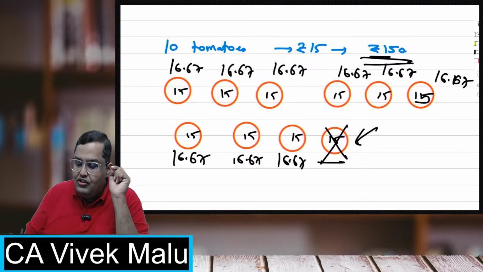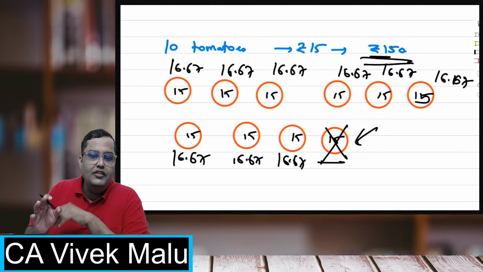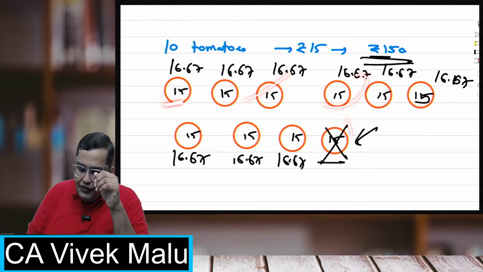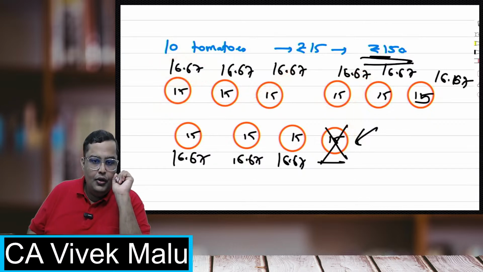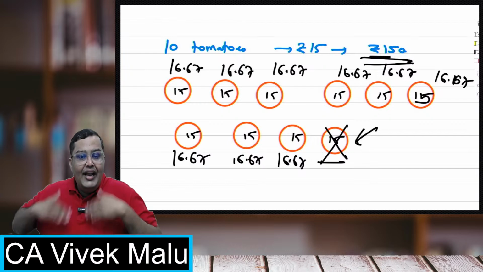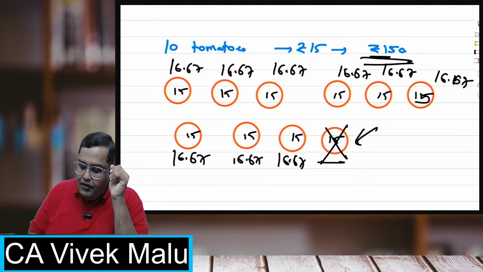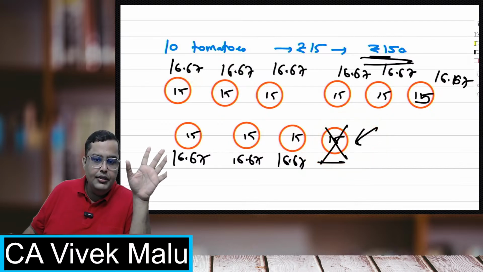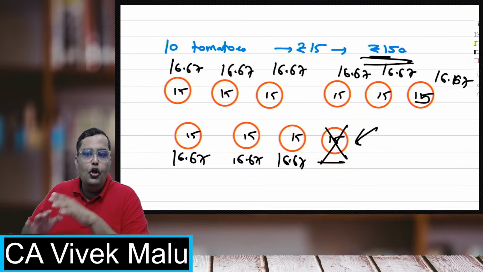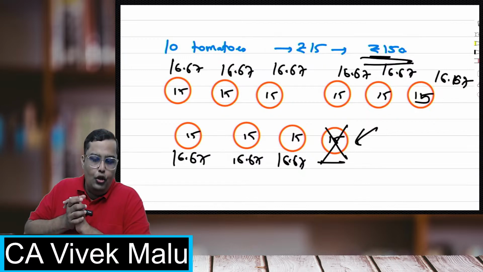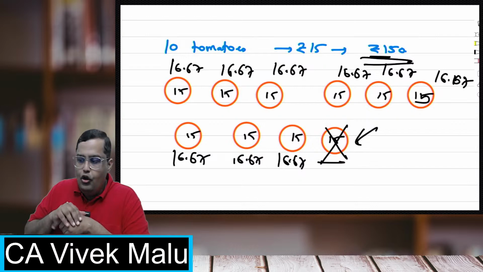This is what we have just read. If there is a normal wastage, charge it to the good units. Because of this, increase the price of the good units. If it was 15, make it 16.67. This is what we do with the normal wastages. We inflate the rates of the other ones to cover the normal loss. Everybody clear with this concept? Whenever there is a normal loss, we normally inflate the rate of the good ones to cover the normal losses.